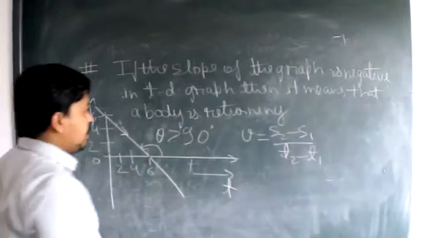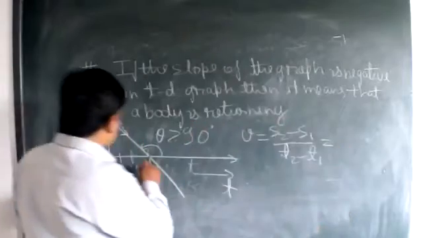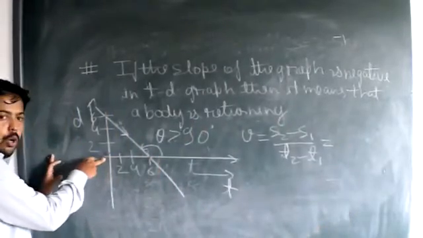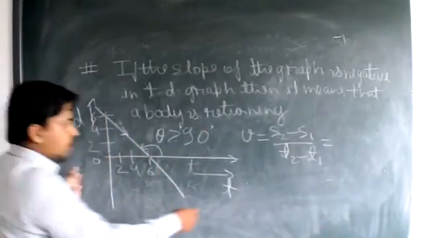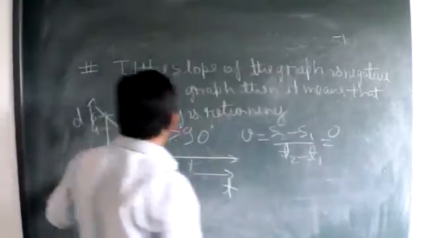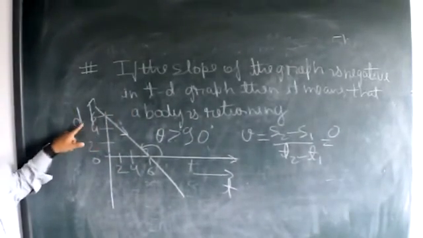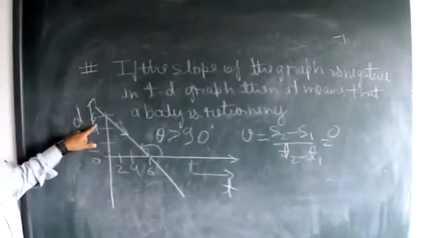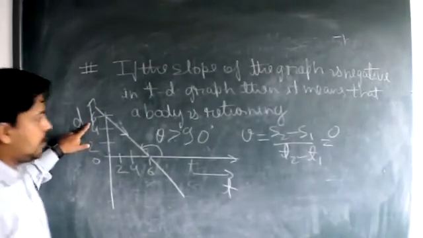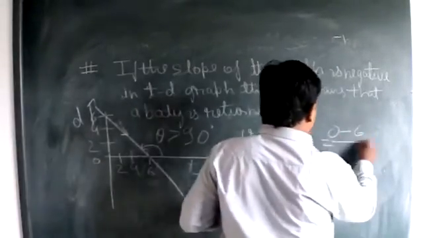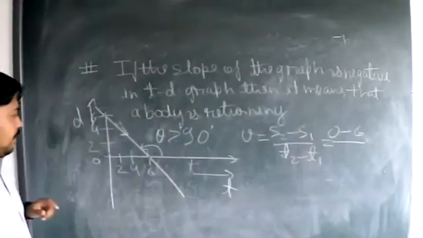The displacement is 0. You can see that this axis coincides with the 0 of the displacement parameter. So 0 minus S1. Initially the body was at 6 meters according to my graph. So 0 minus 6, upon T2 minus T1.